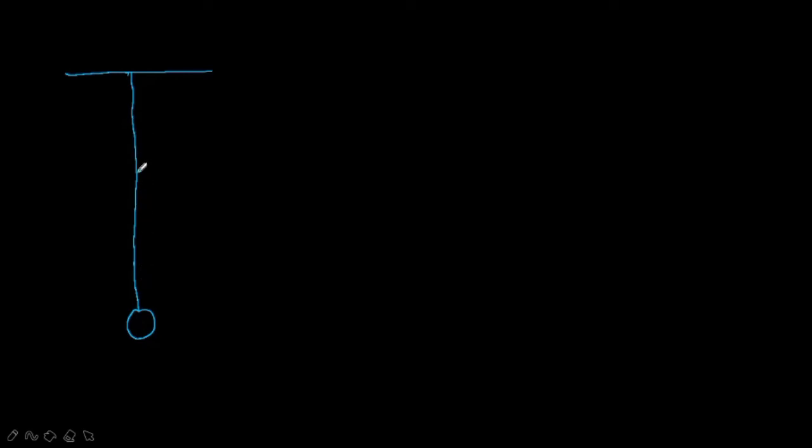You should know this. Then whenever we fix the bob or pendulum to the support, just mark its mean position O, either at the bottom of the surface or on the wall, wherever is possible. And then to measure the time period of the pendulum, we will need to use a stopwatch. If you don't have a stopwatch, we can use a wristwatch or a wall clock, which is easily available to you.